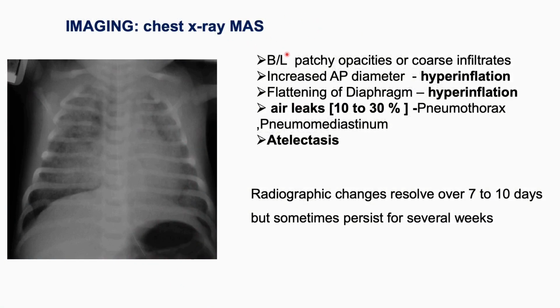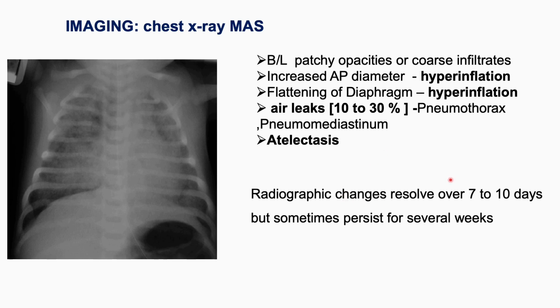X-ray findings. In the X-ray, you might get bilateral patchy opacities or coarse infiltrates, increased AP diameter because of hyperinflation, flattening of the diaphragm because of hyperinflation, and there might be air leaks in 10 to 30%. So you might get features of pneumothorax or pneumomediastinum, and many times you can see atelectasis, that is a collapsed lung if there is a complete obstruction of the bronchus.